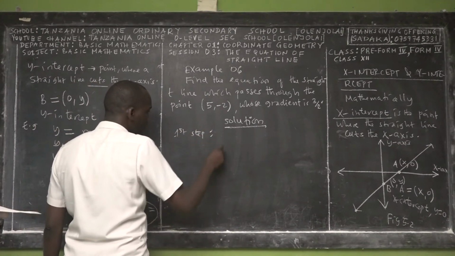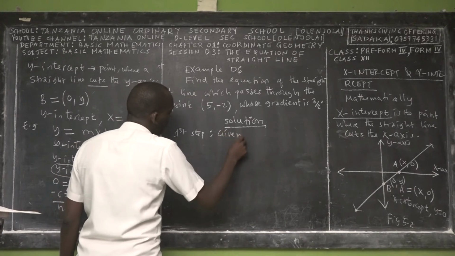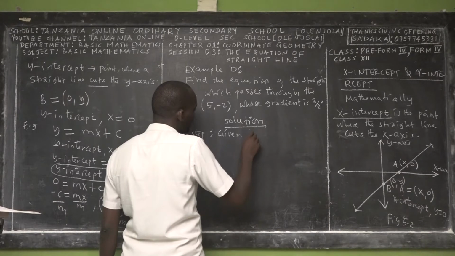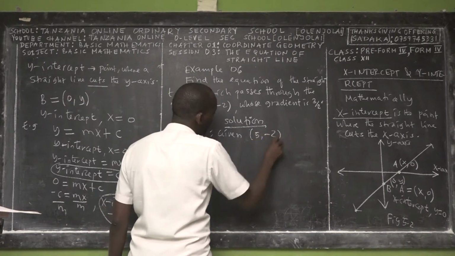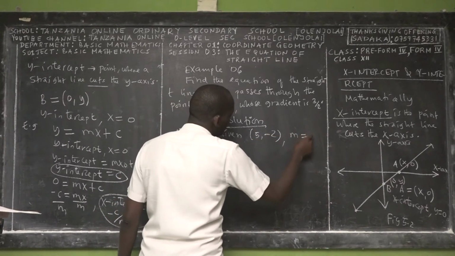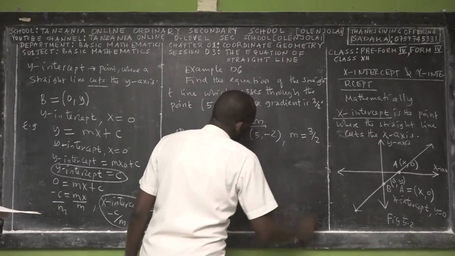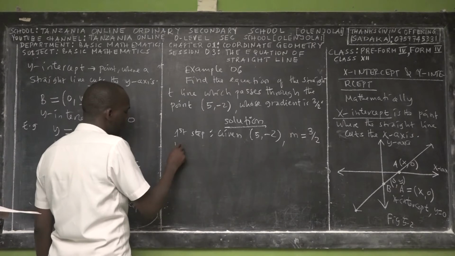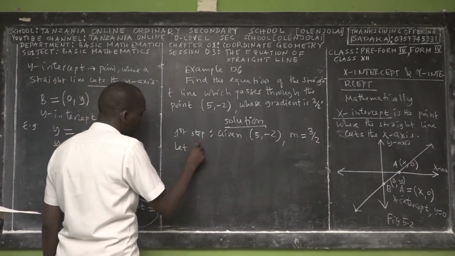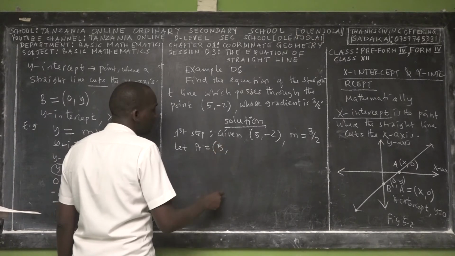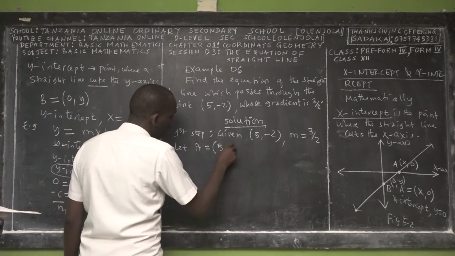what are we given? We are given a certain point (5, -2), and also the gradient, which is equal to 3/2. So we can let point A, a known point, be (5, -2).